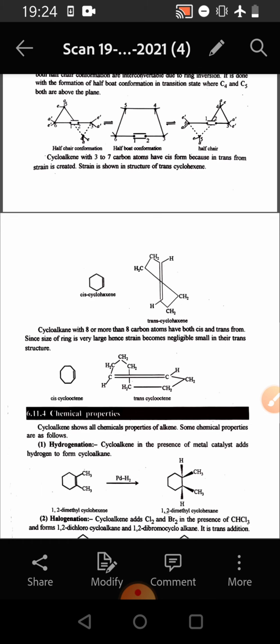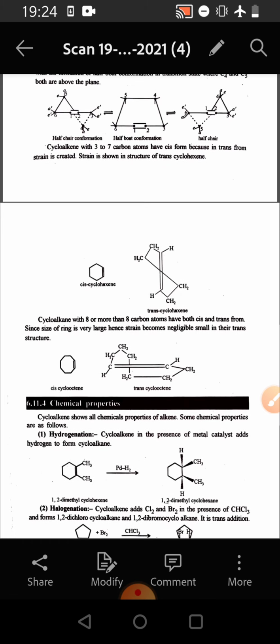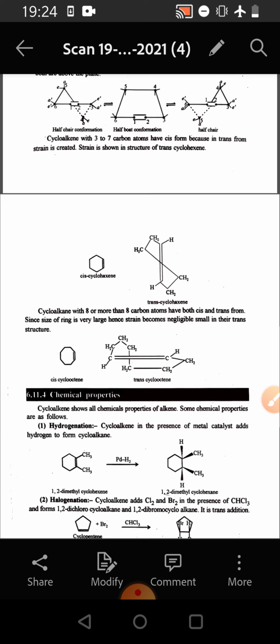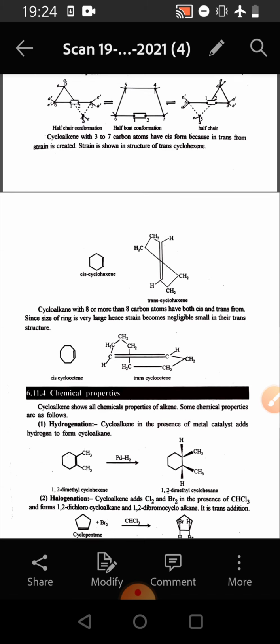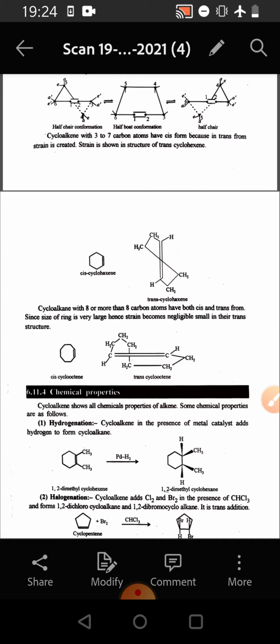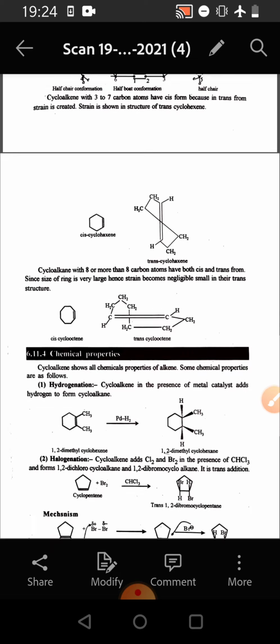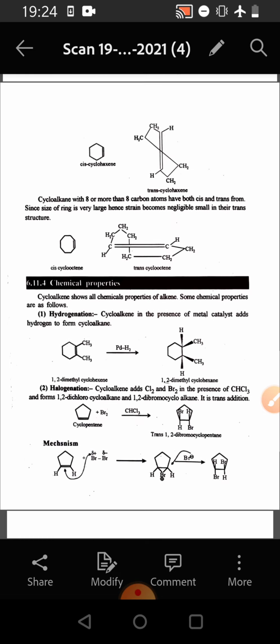Cycloalkenes with 8 or more carbon atoms have both cis and trans forms. Since the size of the ring is very large, the strain becomes negligibly small in their trans structure. So when high-membered rings are present, due to this negligibly small strain, the trans form is also stable. Now we come to their chemical properties.